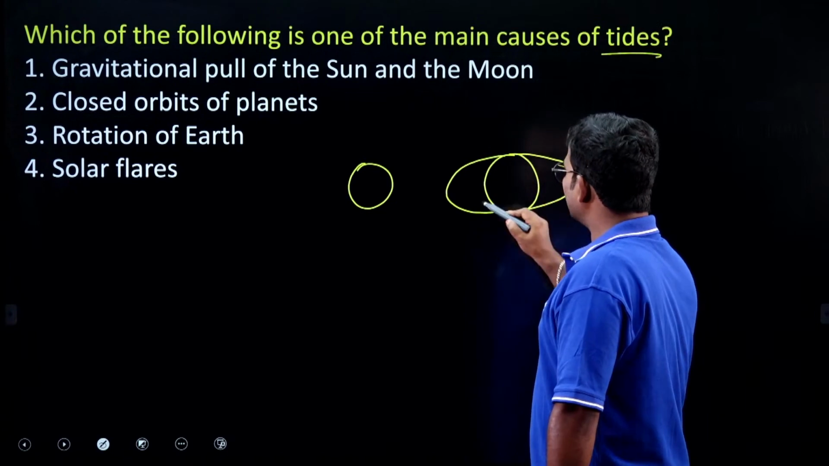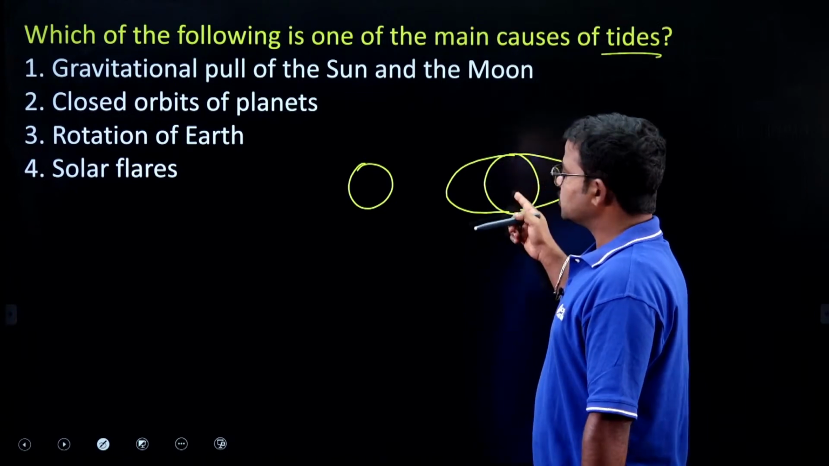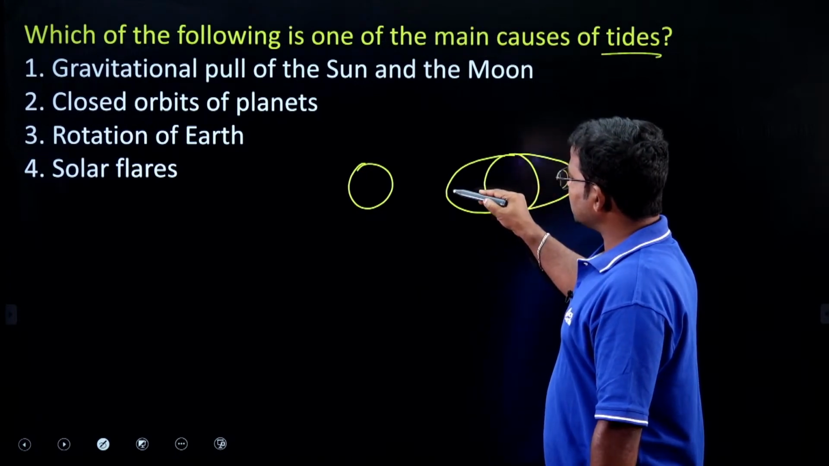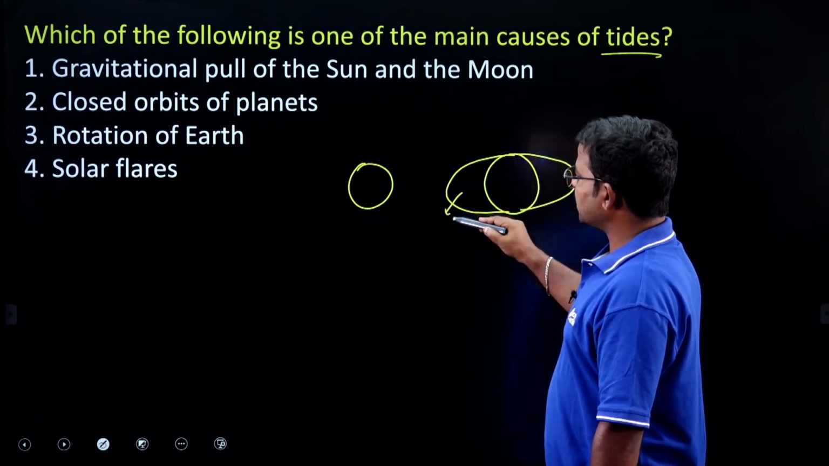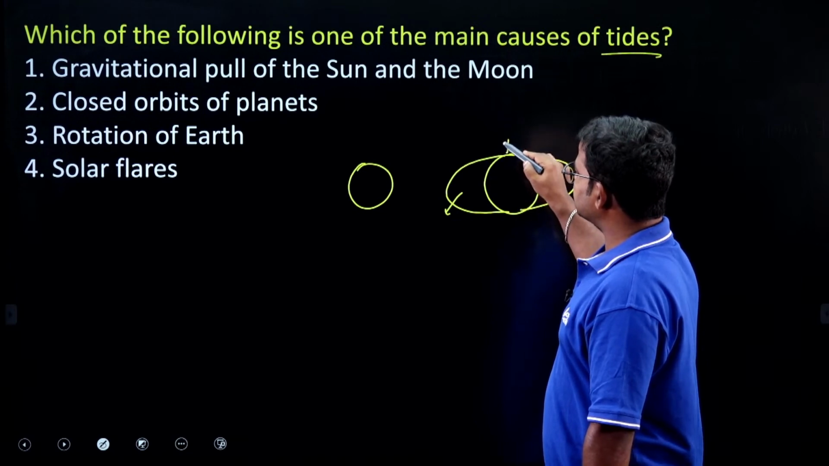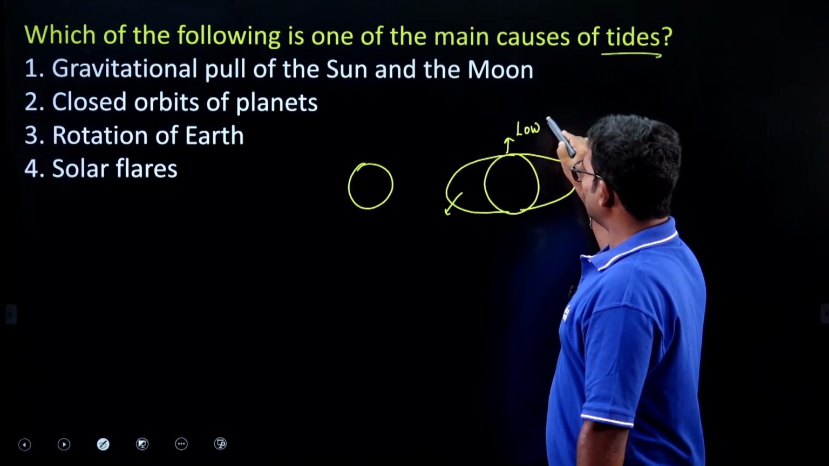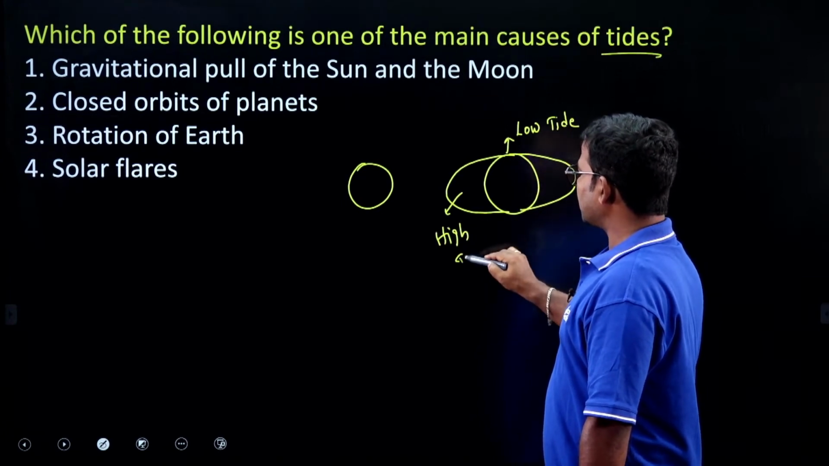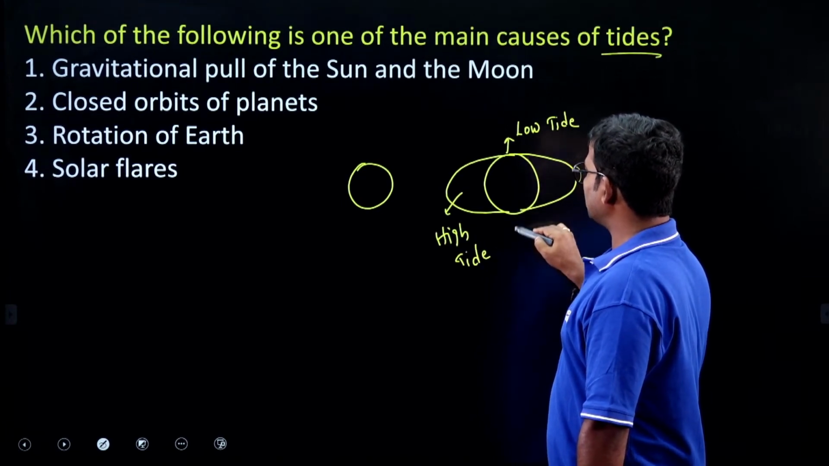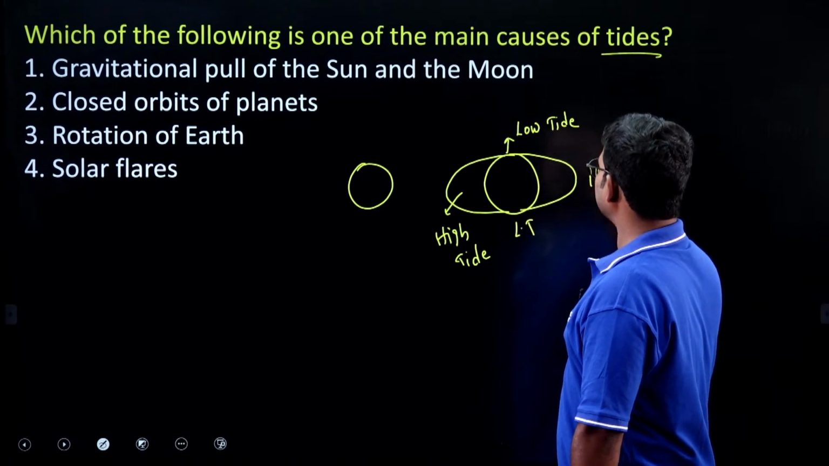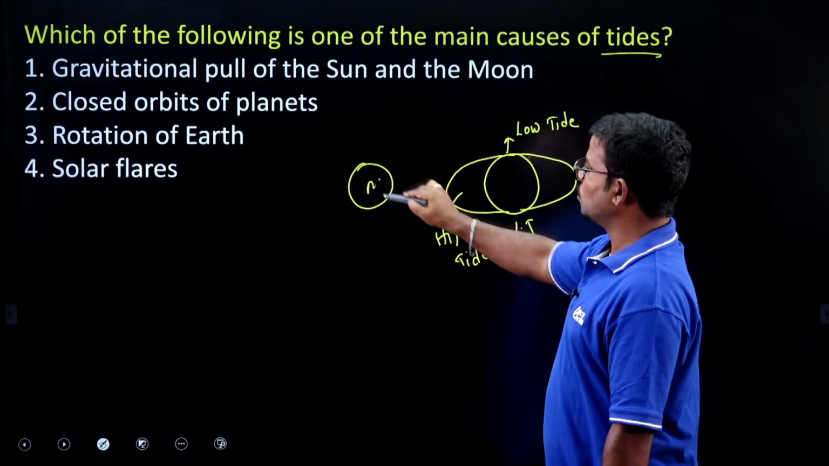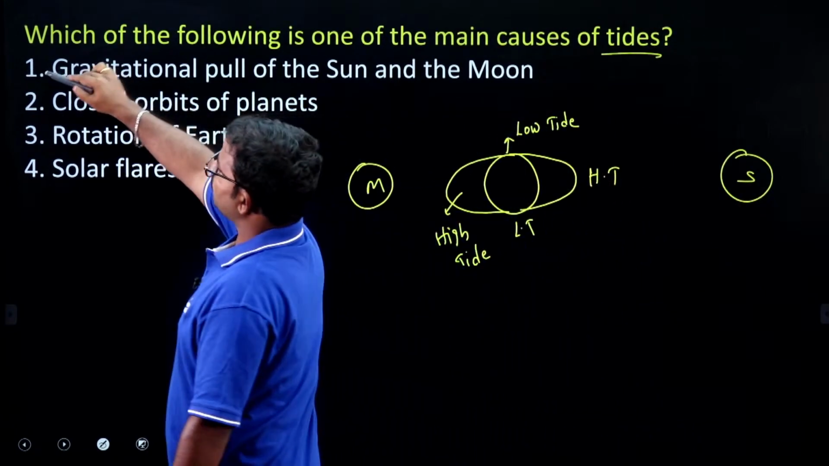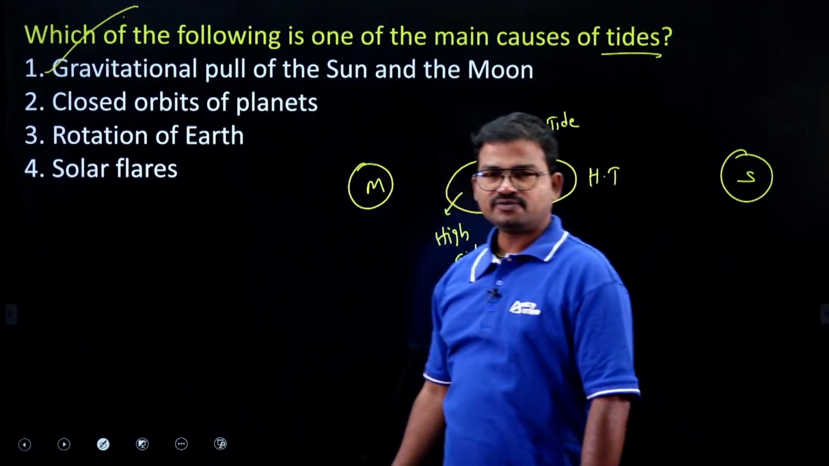It means the orientation of the planet looks just like an ellipse. Because of that, this one is considered high tide, and this one is low tide. Here also, same, low tide, and here high tide. So this is caused by the moon's and sun's gravity. That's why option 1 is the right answer.